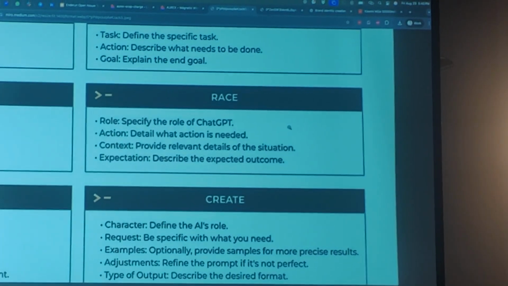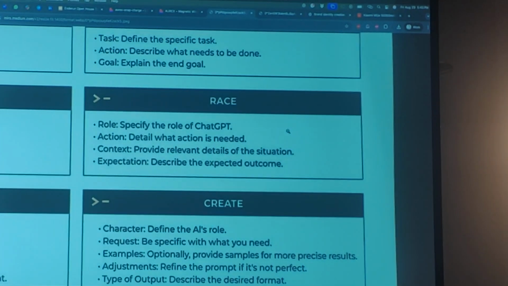So I specify the role. The reason why I choose this is because of how large language models function. Large language models function by taking your prompt, whatever you write, and converting that into a vector. A vector is an address somewhere in its brain. So when you add, for example, act as a senior software engineer or act as a senior product specialist, it changes the calculation of the vector address and thereby gets different information along with it. That's why I prefer using RACE, because adding that extra context will make your prompt better.